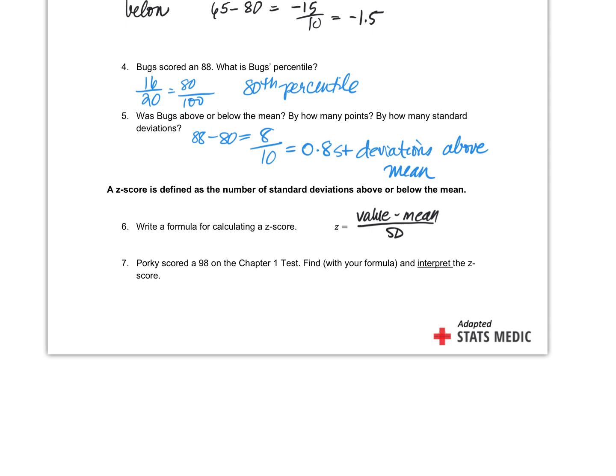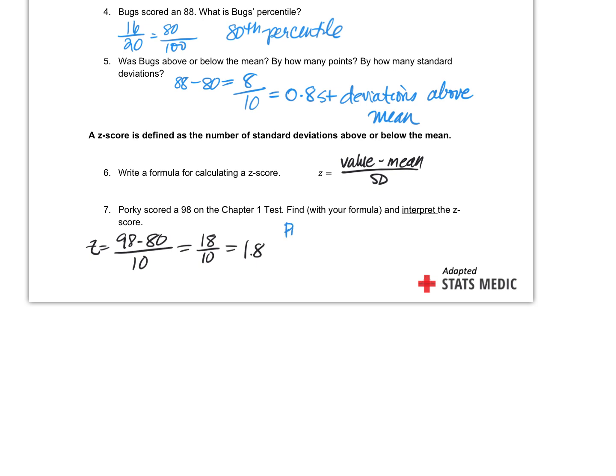Okay, so Porky Pig, he got a 98 on the test. Let's find his z-score and interpret it. So 98 minus the mean of 80 is 18, divided by 10 gives me 1.8. So interpreting means I've got to put context and meaning behind that number, right? How would you interpret it?